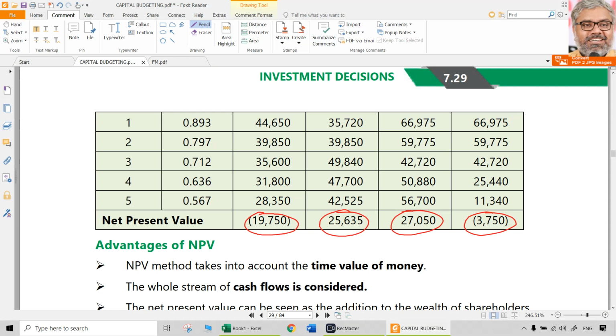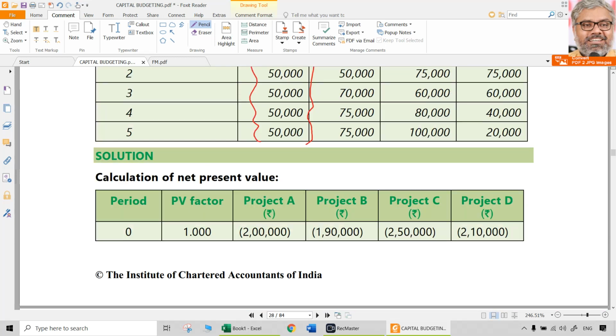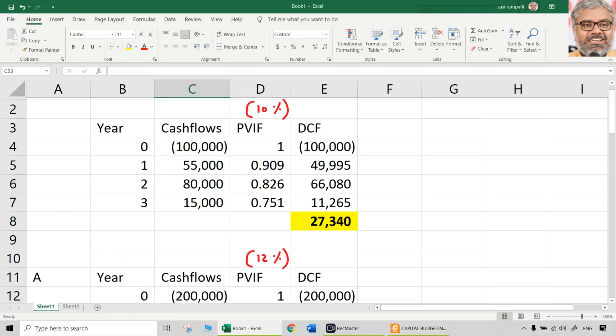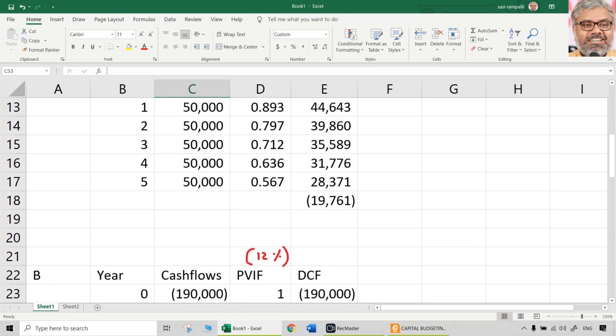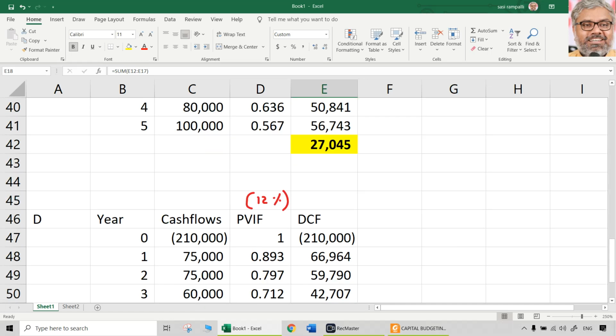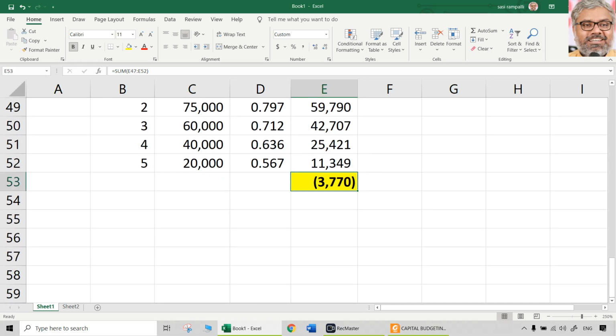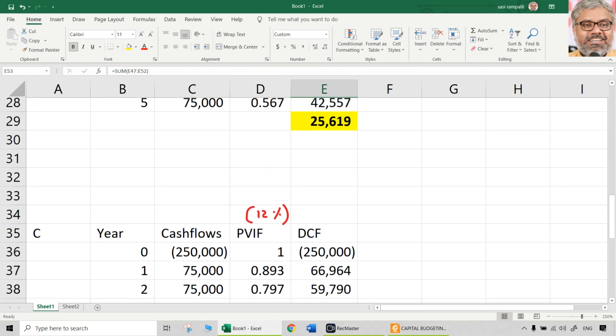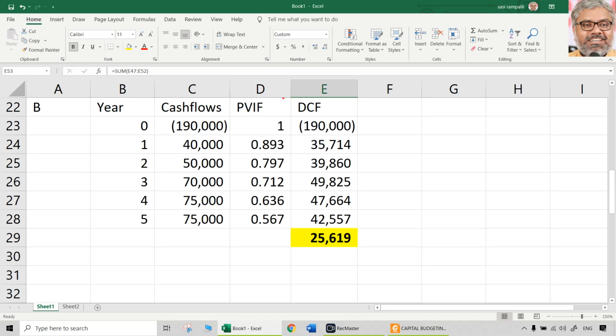So project A and project D, outright we can reject them because both of them are giving negative NPV. A also was giving negative NPV. That was 19,700 approximately negative, and D also is giving a negative NPV. Only two projects which are okay are B and C.